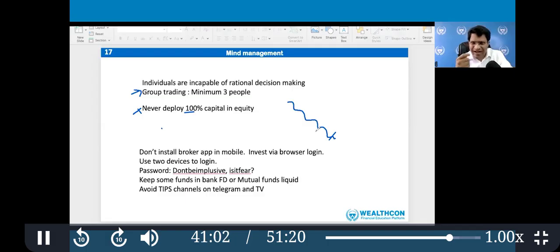Even if you buy one Nifty share, Nifty base, you are a buyer in a dip. So keep some in your hand. Never deploy 100%. Maybe 90%. Let it go down 90%, but keep at least 10% in equity or debt all the time. So this is a mind management trick. This may be portfolio rebalancing, but this is a mind management trick.